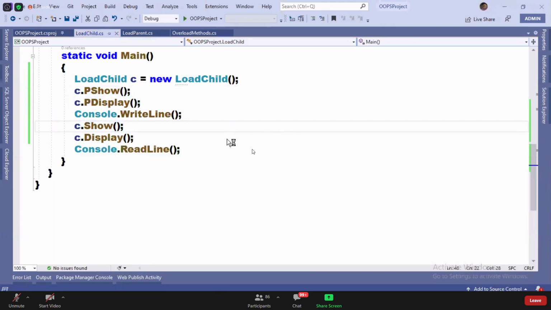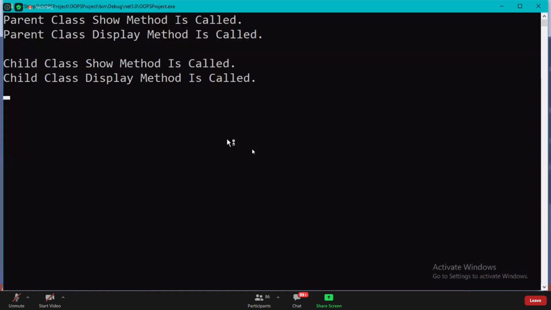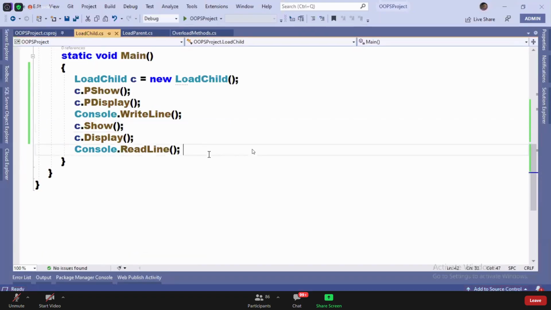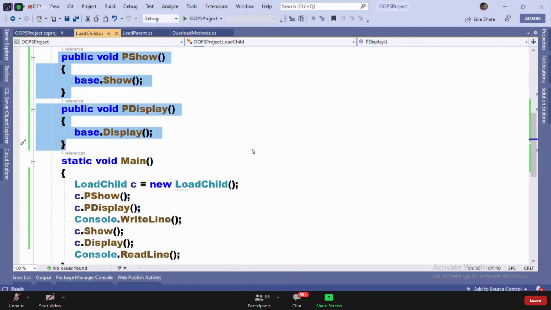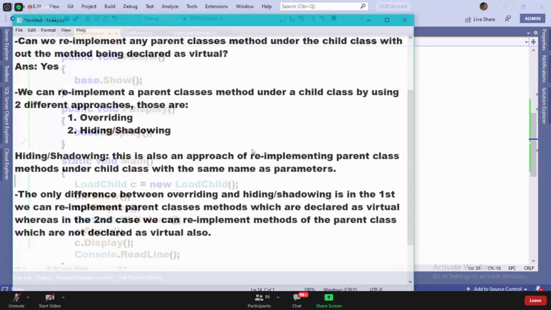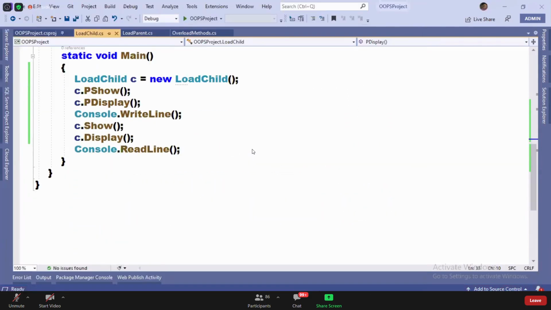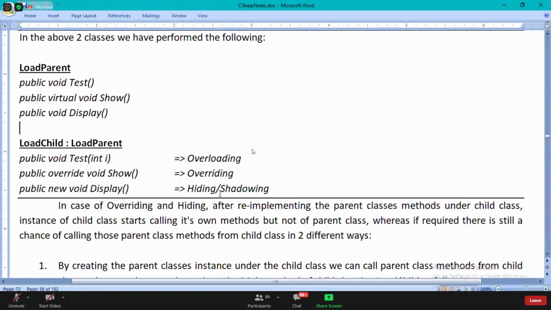What's the output? Are you clear? So without creating a parent class instance, this is a better option. But if you want to use this, you're required to write these extra methods in your code. Guys, read it.